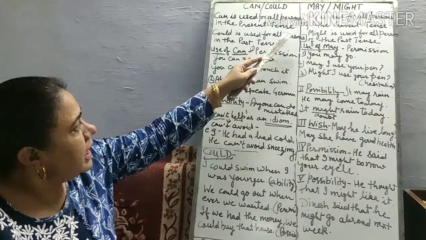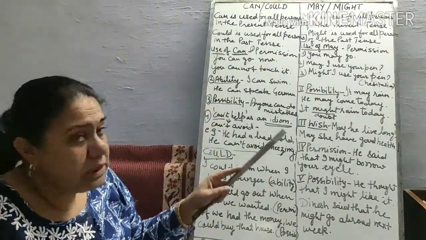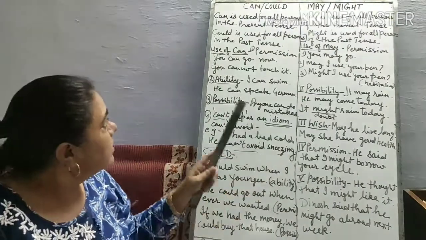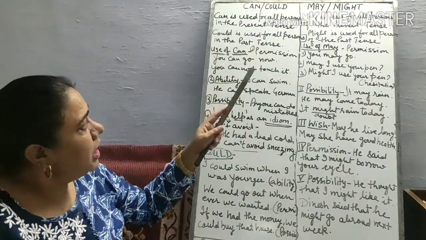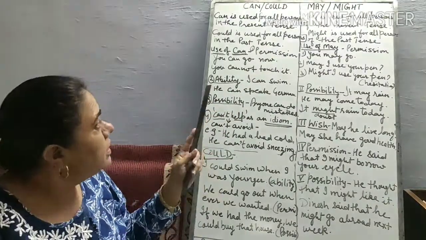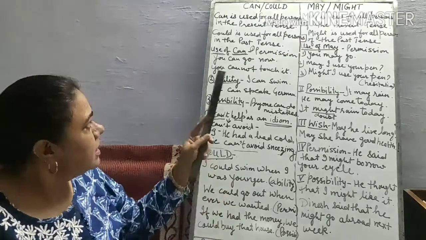in the present tense. We use can for all persons in present tense. Could is used for all persons in the past tense.